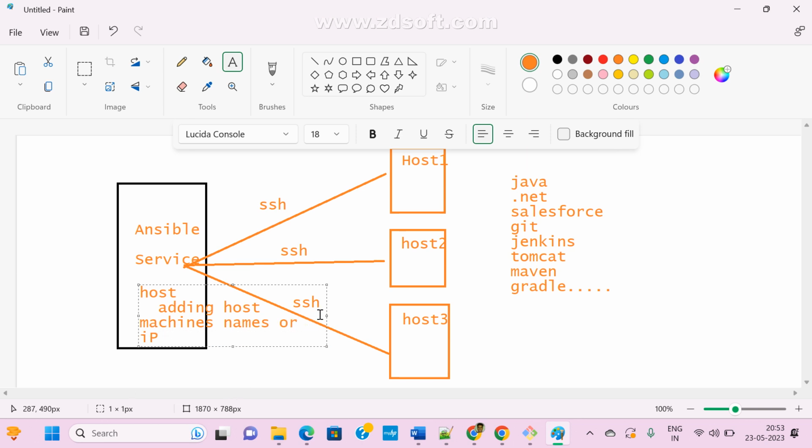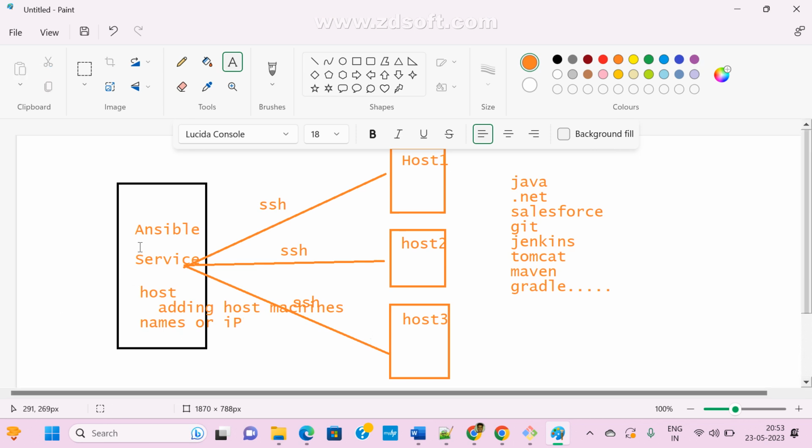So in this host file we add all IPs and host names. Now this Ansible server is connected to all my host machines, and from a single place I am connecting three machines and we can install all packages on the three machines at a time.